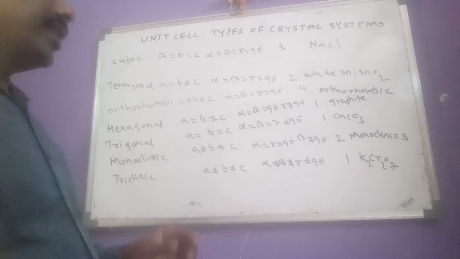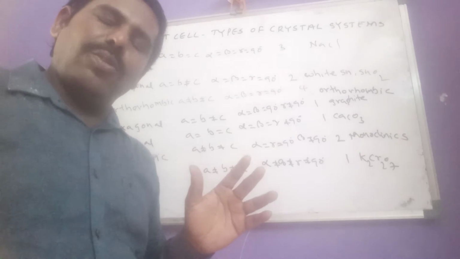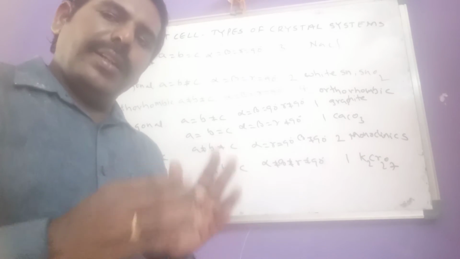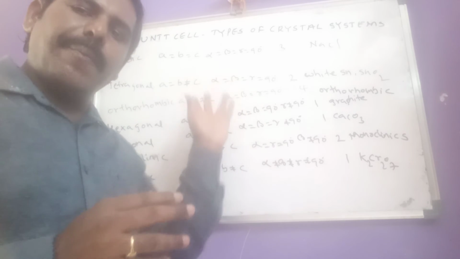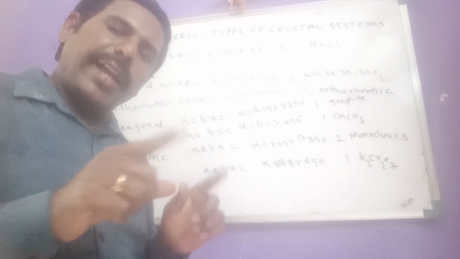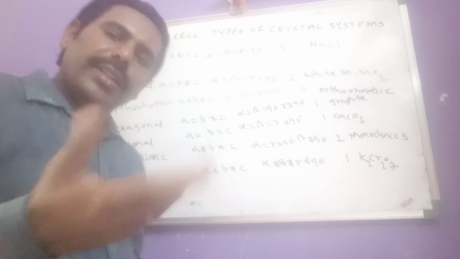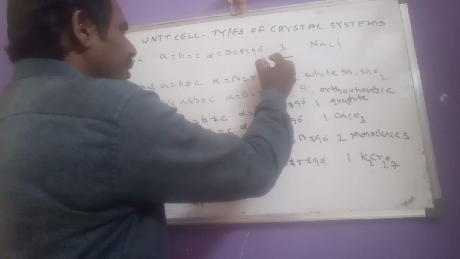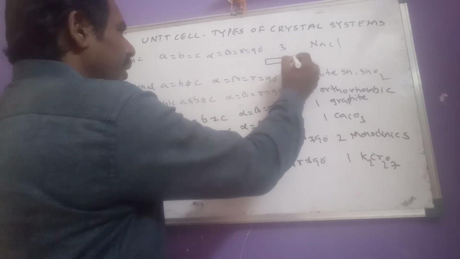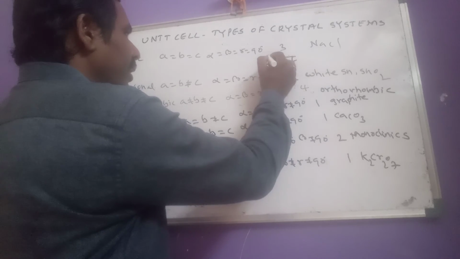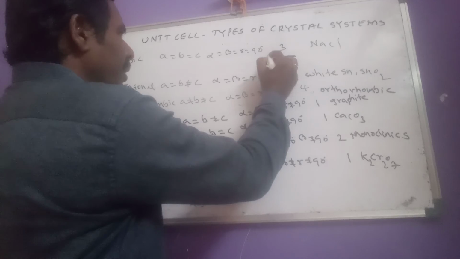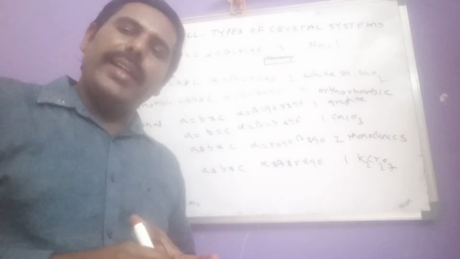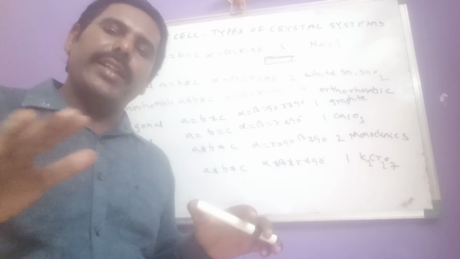After that, one most important question: a matchbox, if you consider, comes under which type of crystal structure? I think many of you know a matchbox well. Here, the length, breadth and height are not equal to one another.